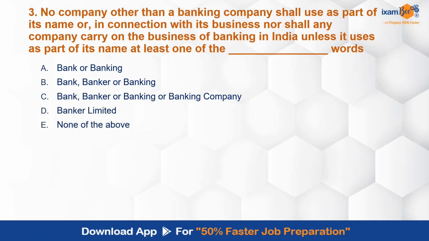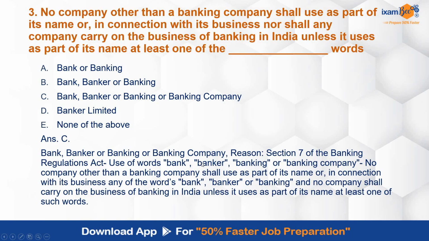कि banking company अगर है, other than a banking company, no company shall use these particular phrases or titles that are mentioned in the options. But which are those words basically in the name which cannot be used? Correct answer is C. Bank, banker, banking or banking company. ये टर्म्स स्पेसिफिकली सेक्शन में प्रोवाइड किए गए हैं. सेक्शन 7 डील्स विद दिस कि ये वर्ड्स नहीं यूज किए जा सकते बाय द अदर एंटिटीज.